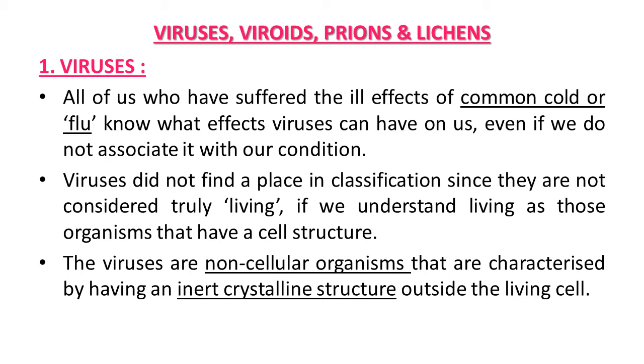First, viruses. All of us who have suffered the ill effects of the common cold or flu know what effects viruses can have on us, even if we do not associate it with our condition. So common cold and flu is an example of this.